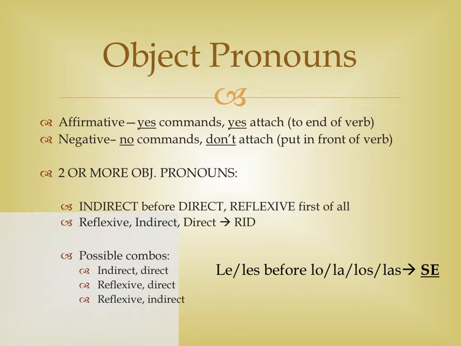Finally, we'll move into talking about object pronouns. For object pronouns, it's important to note the positioning, the placement in the sentence for affirmative and negative commands. They're different. For affirmative commands, we're saying yes. They're yes commands. So we say yes, attach. And they go at the end of the verb, attached to the verb. It's all one word. For negative commands, we put the object pronouns in front of the verb.